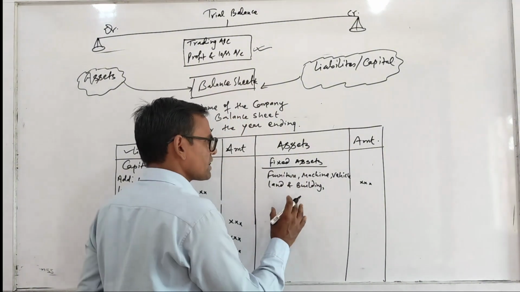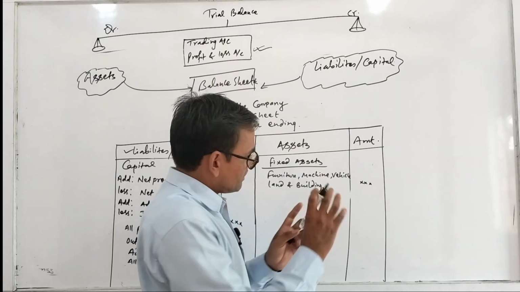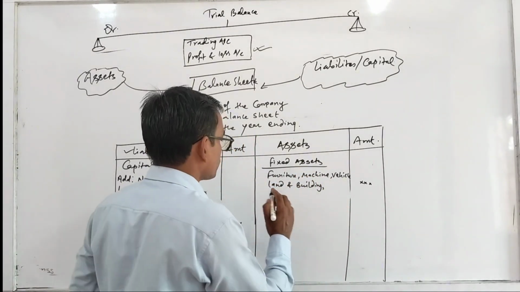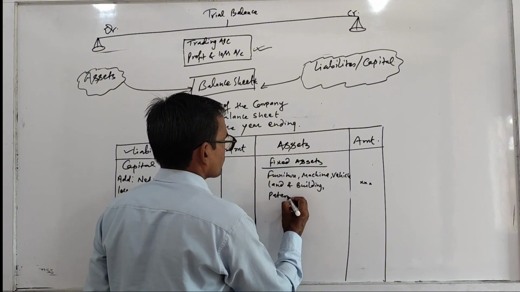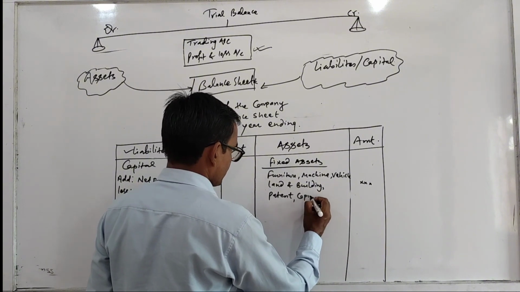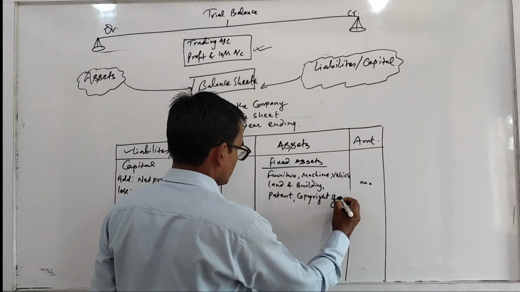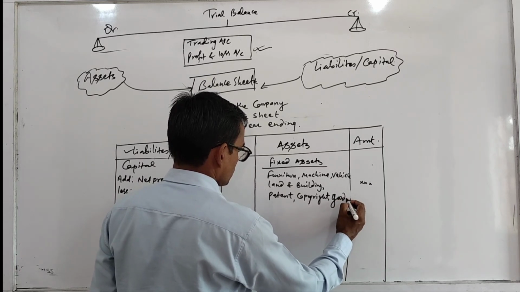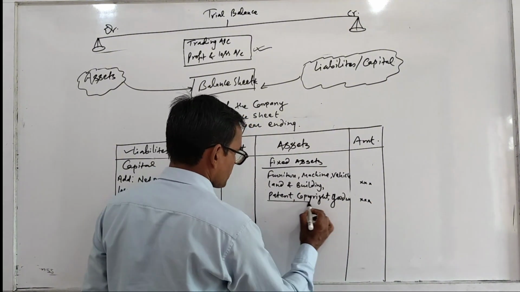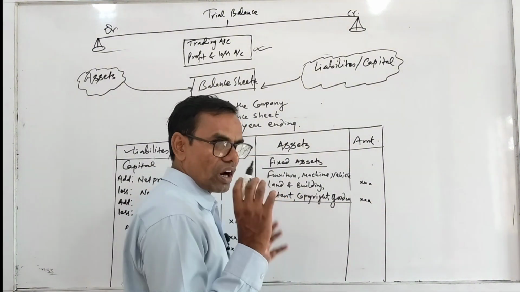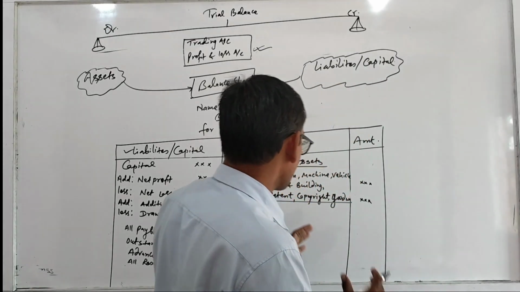Similarly, in fixed assets, there are fictitious assets that you cannot see with your eyes. These assets you can see with your eyes. Another assets, that is patent, copyright, goodwill. These are also fixed assets, but you cannot see them with your eyes, but they have monetary value.